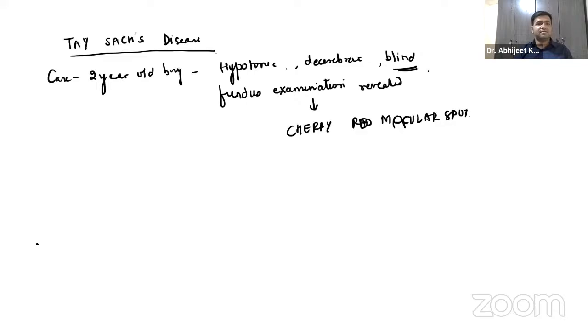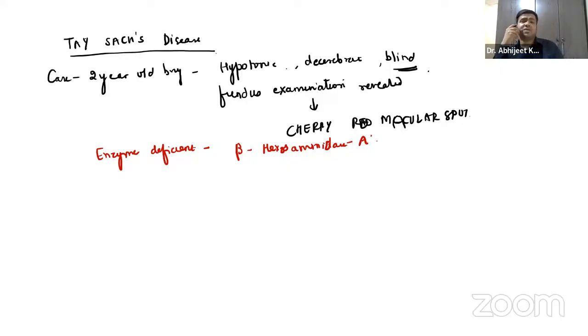In Tay-Sachs disease, remember, the enzyme deficient over here is beta hexosaminidase A. Now, if there is a question, guys, obviously it is not given over here, if the enzyme deficiency is beta hexosaminidase A and B both, that is called Sandhoff disease.